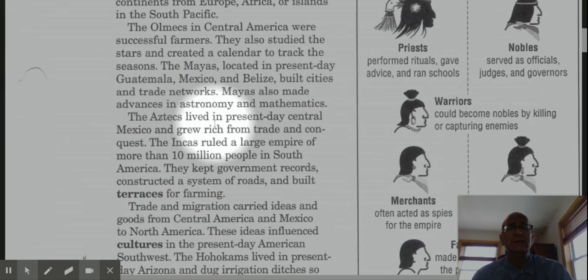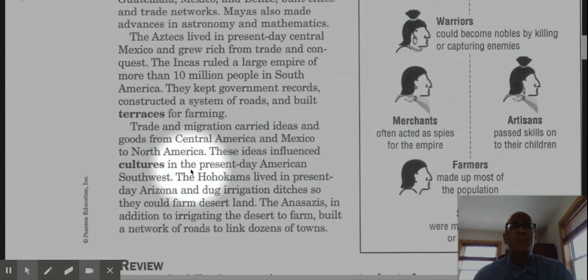The Aztecs lived in present-day central Mexico and grew rich from trade and conquest. The Aztecs have a reputation, and we'll talk more about this in class as well. They were a very, very fierce warrior group, and we'll talk about some of the characteristics of their society. The Incas ruled a large empire of more than 10 million people in South America. They kept government records, constructed a system of roads, and as we mentioned in the vocab, they built terraces for farming.